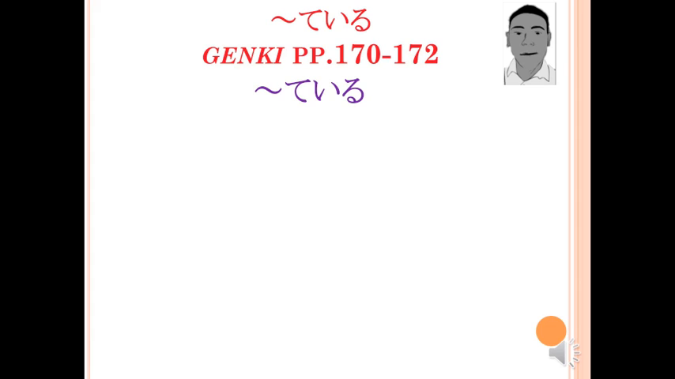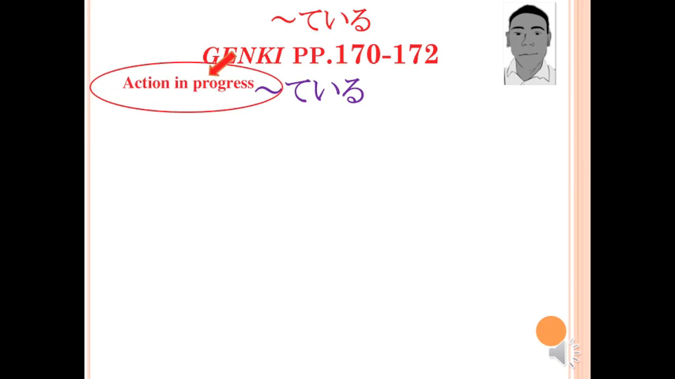This lesson is on the teiru form. The lesson is based on pages 170 through 172 of Genki. In this lesson, we'll learn yet another grammatical structure that involves the te form. The verbal te form plus the helping verb iru can mean one of two things.